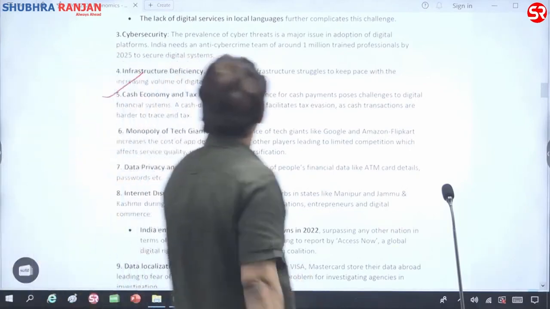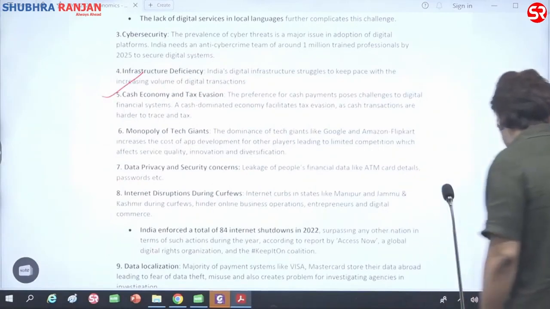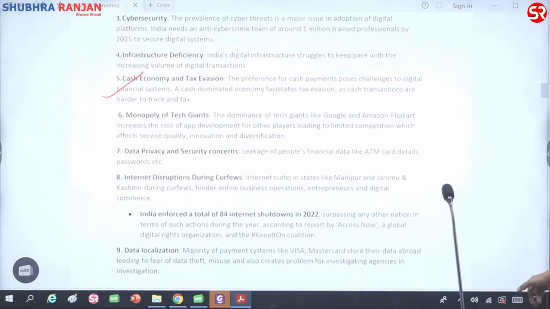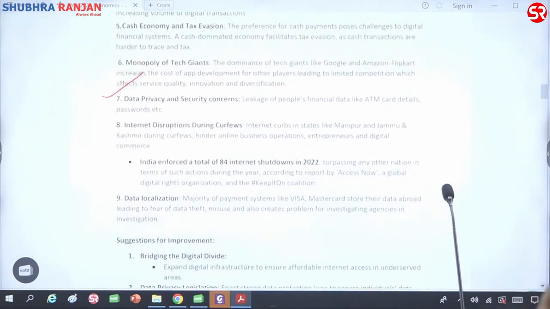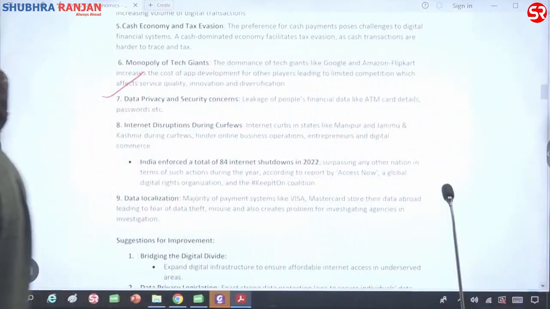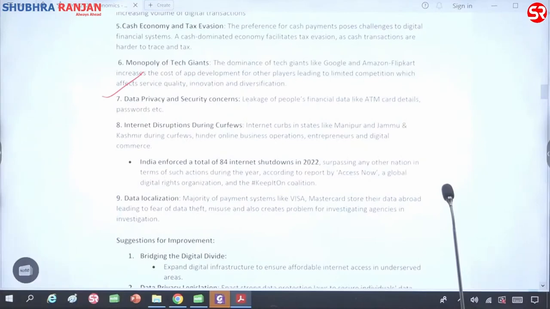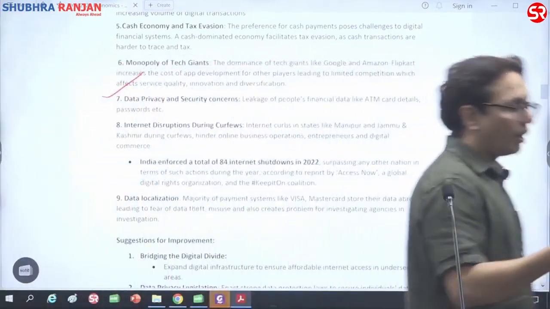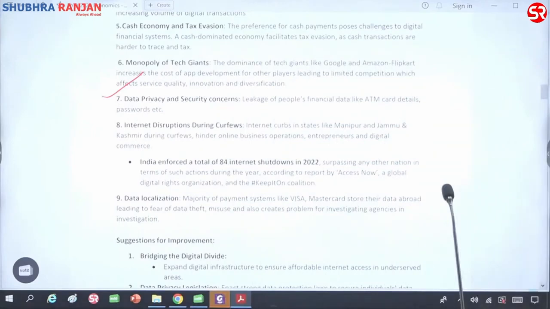Data privacy and security concern, as I discussed earlier. And then another issue is internet disruptions during curfews, whether it is Manipur, Jammu Kashmir, Punjab. Most of the time we see internet disruption during curfews. So when there is internet disruption, don't you think it will be hurting the entrepreneurs in those areas? They cannot accept payments, they cannot even take online orders. So it's a drawback to them also.